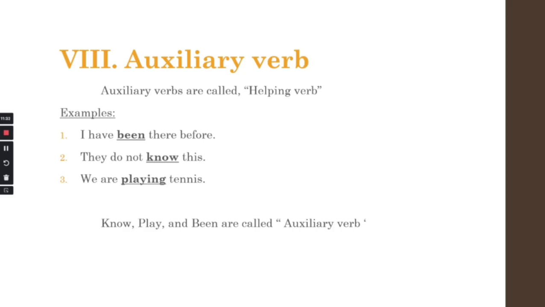They do not know this, so we have do not, and we just add the verb know to make complete sense. We are playing tennis, so we just add more information to the verb are. So these are called helping verbs, right? Do, have, been, are called auxiliary verbs or helping verbs.